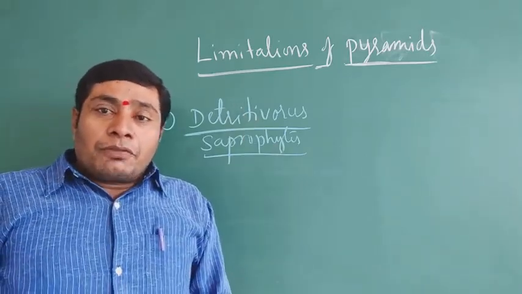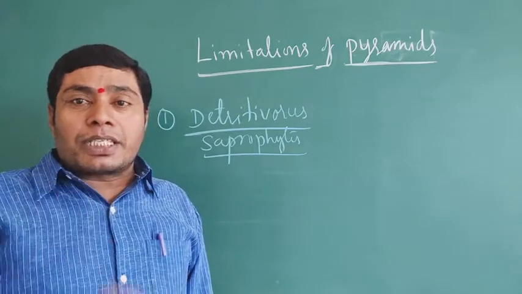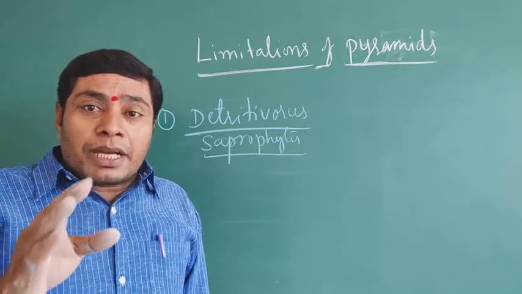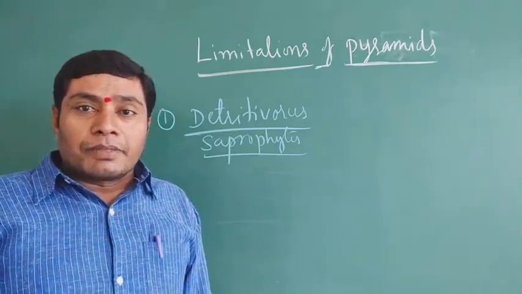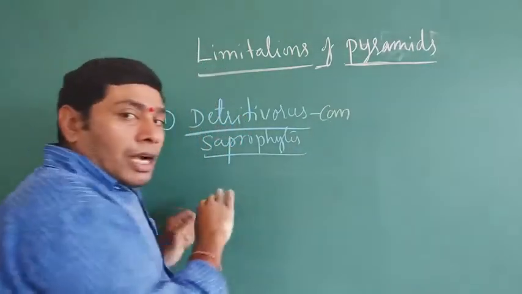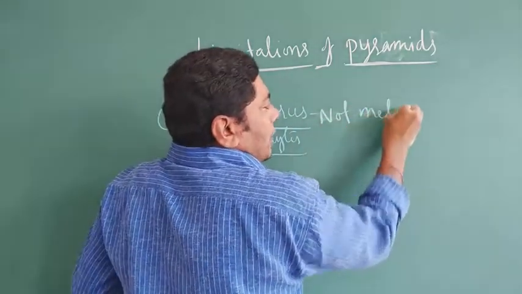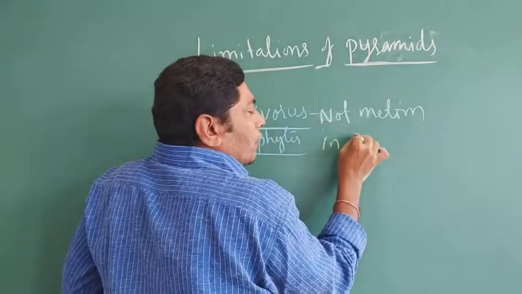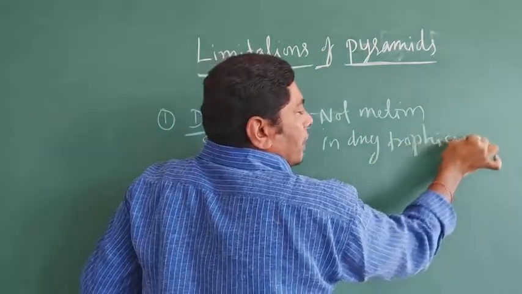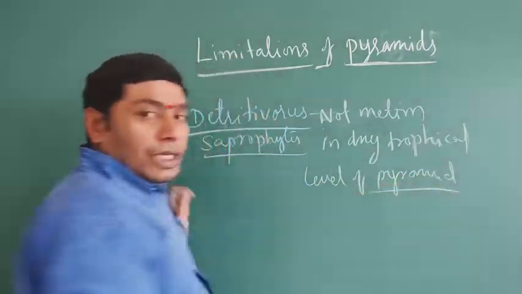Detritivores can play the main role in the ecosystem, but they cannot be placed in any trophic level of the pyramid. So that is the first limitation.